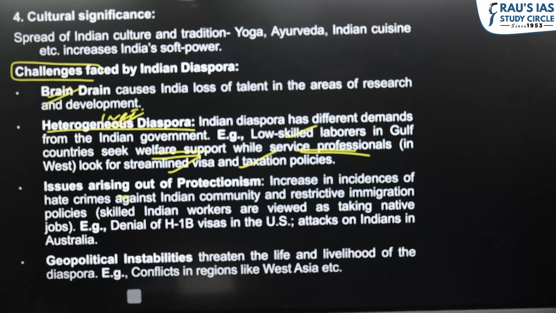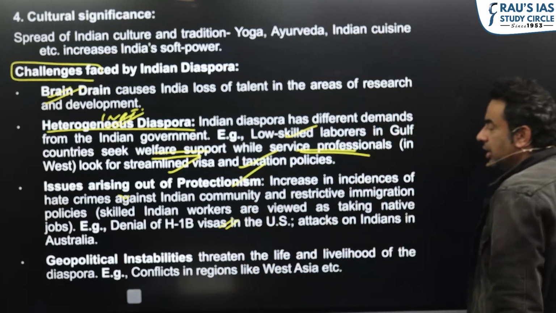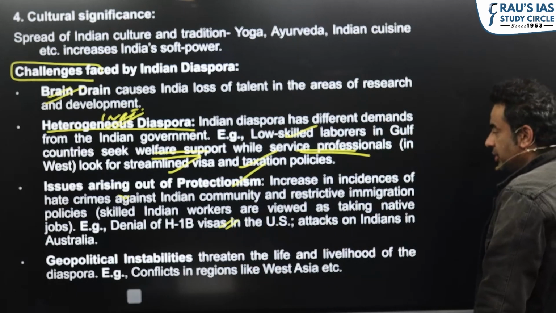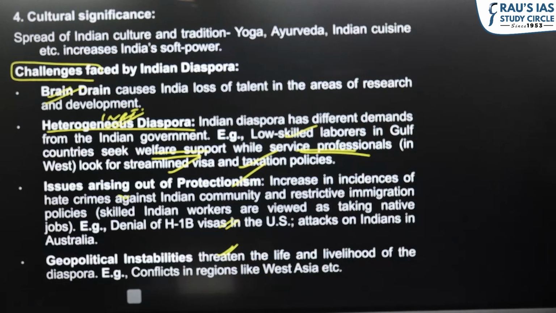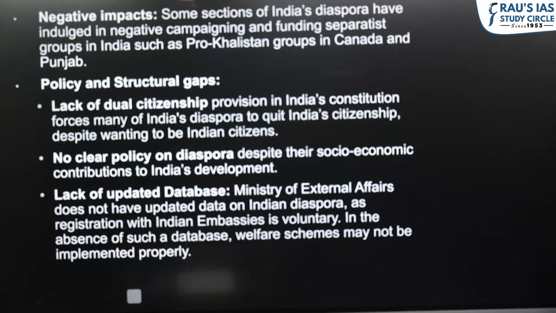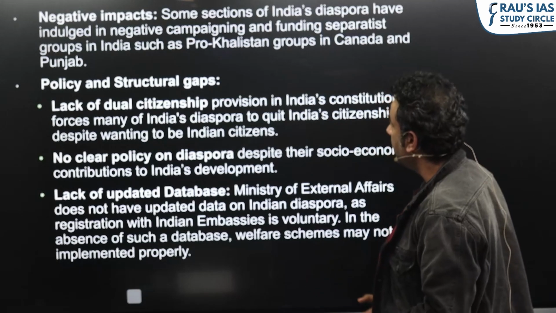So different demands. Rising protectionism: US is reducing the visas for Indian professionals. At the time of geopolitical instability, evacuating such a huge diaspora becomes a challenge for the Indian government. Government has run a lot of evacuation programs in recent times for the protection of the diaspora.